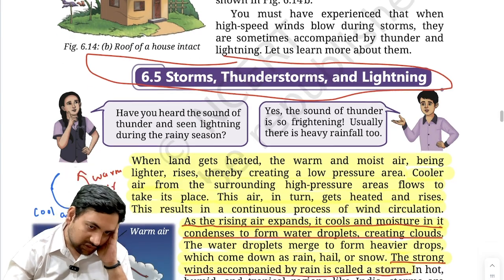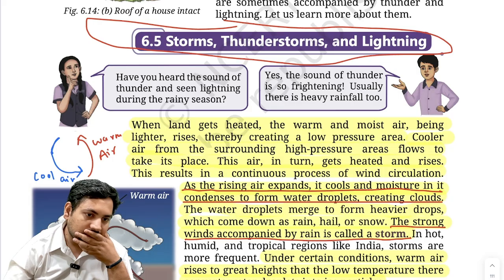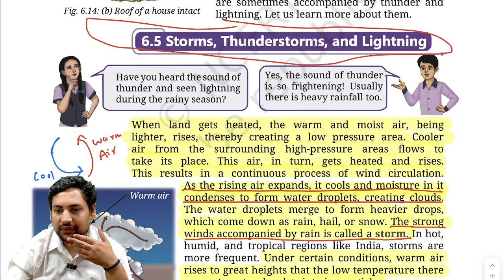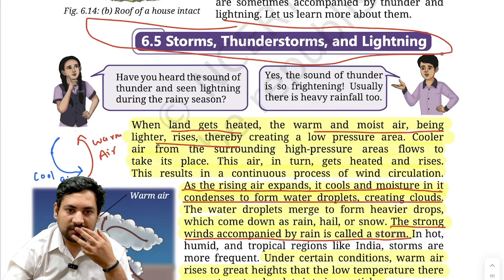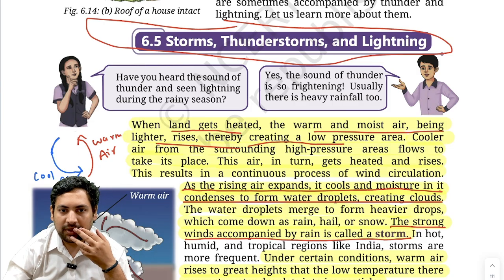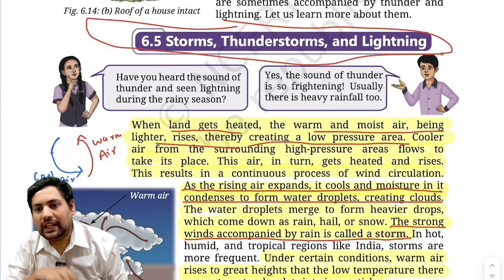Now, this we have to understand. There's a lot we have to understand here. Now, see, when land gets heated, the warm and moist air, being lighter, rises, thereby creating a low pressure area. Can you understand this? So, land is heated.